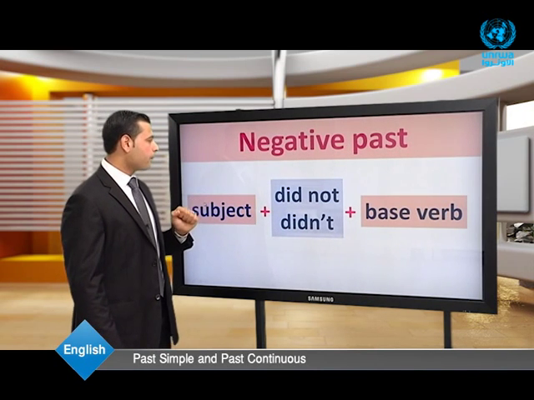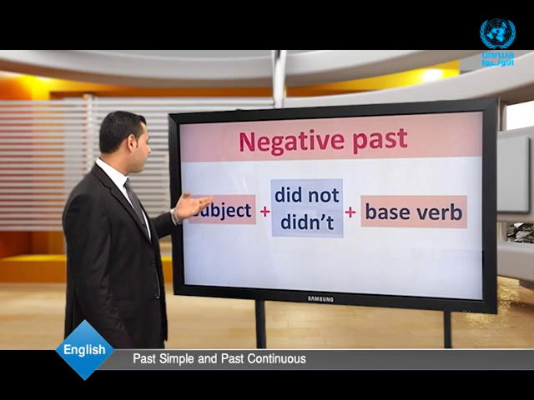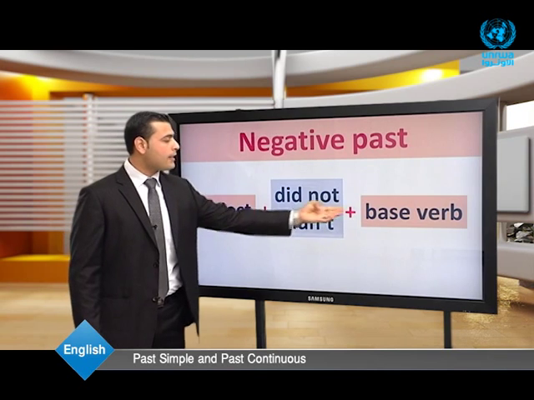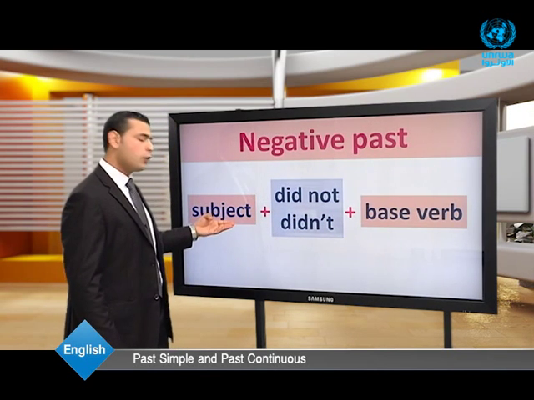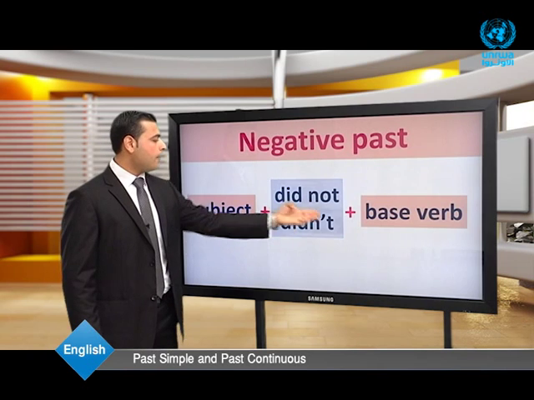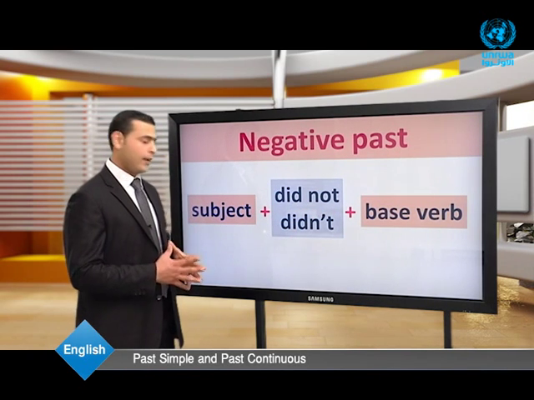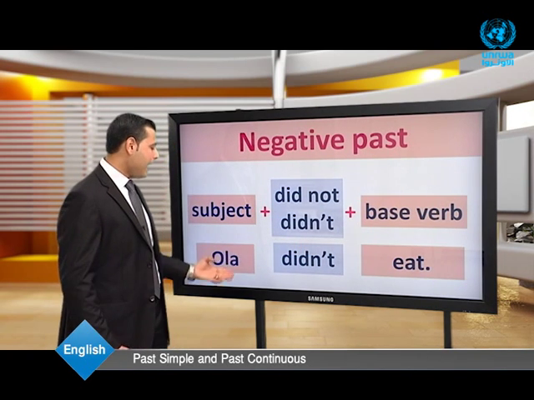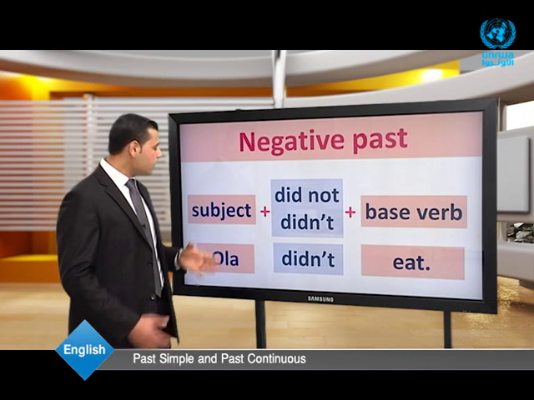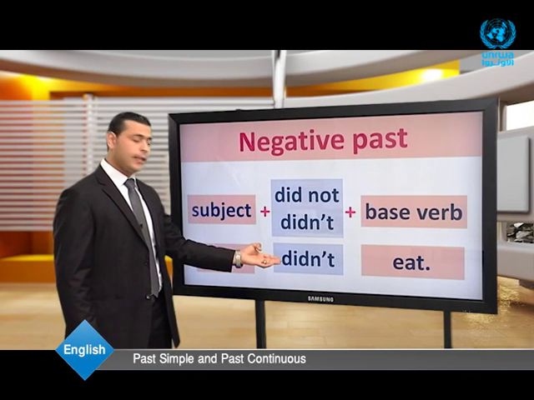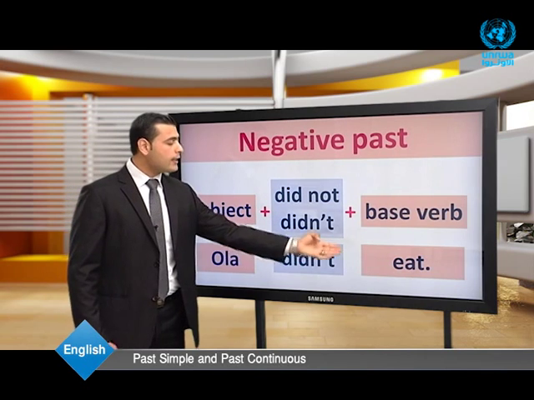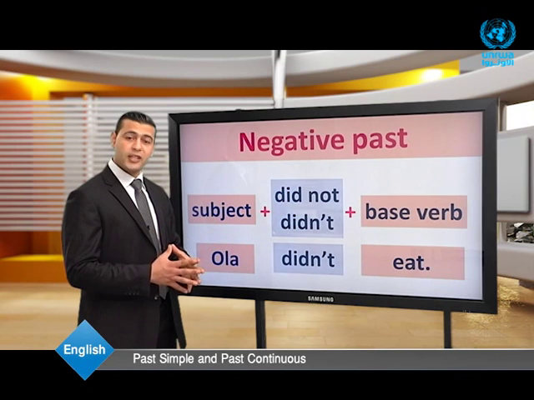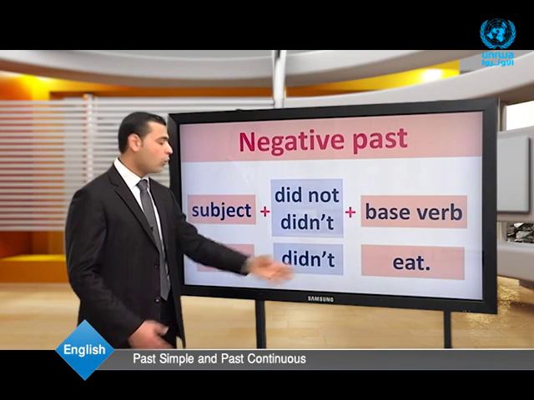The negative past. In the negative past, dear students, we have the form like this: the subject plus did not or didn't plus the base verb. Let's have an example. Here, Ola didn't eat. Here, dear students, Ola is the subject, didn't is the helping verb with not, and eat is the base verb. Is this form negative or positive? Of course, it's a negative form because we have did not or didn't.